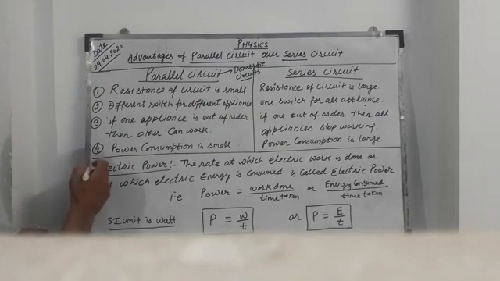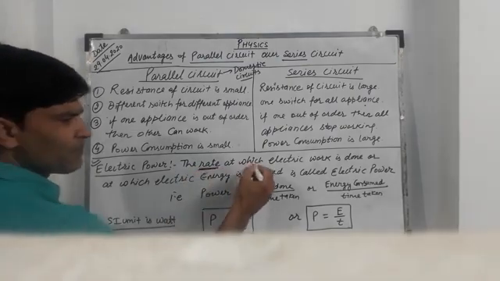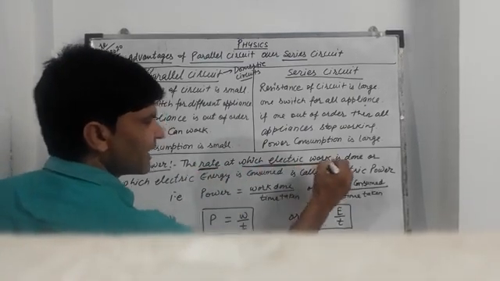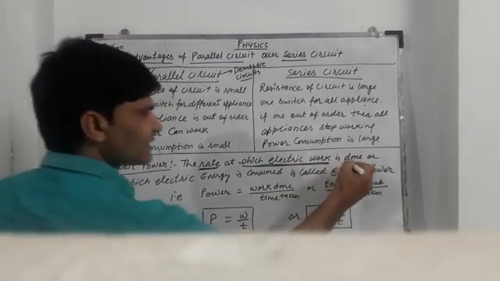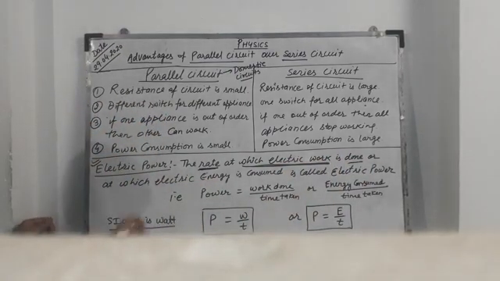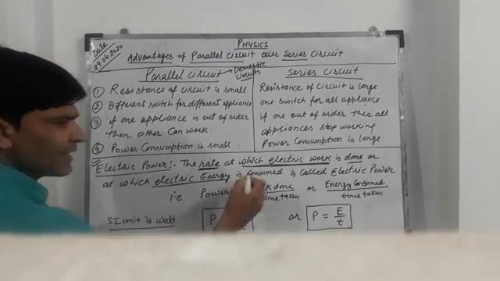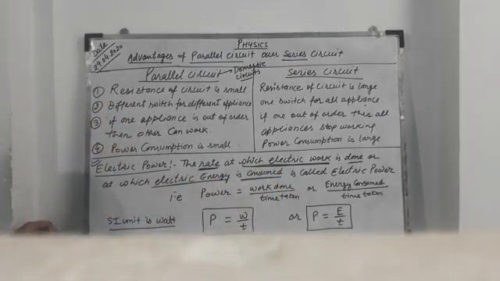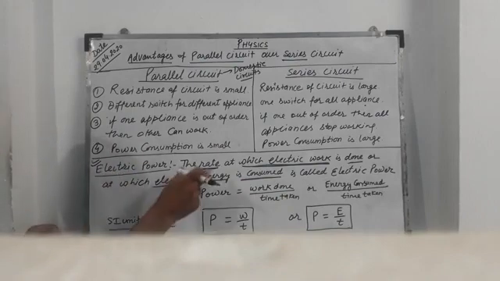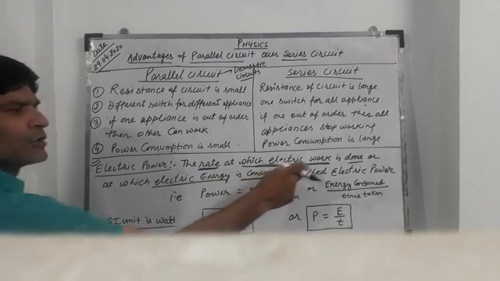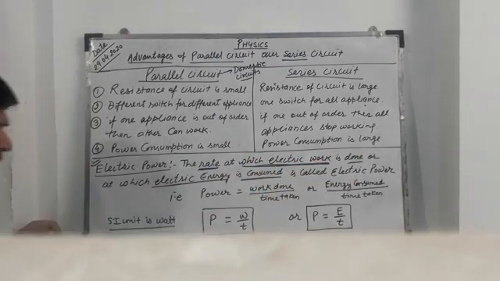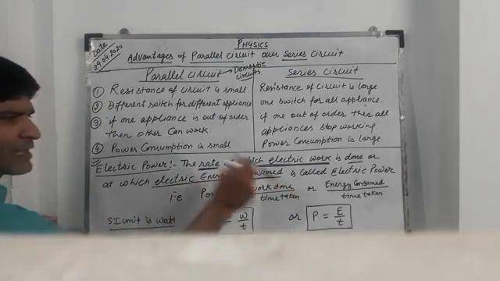Now come to a new topic, electric power. As you know, power is the rate of doing work. Similarly, electric power is defined as the rate at which electric work is done, or electric energy is consumed. Once again, electric power is defined as the rate at which electric work is done or electric energy is consumed.